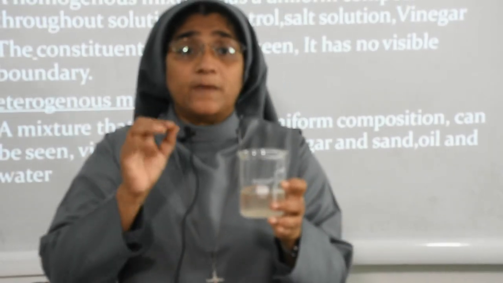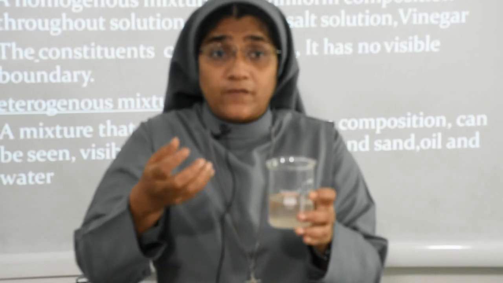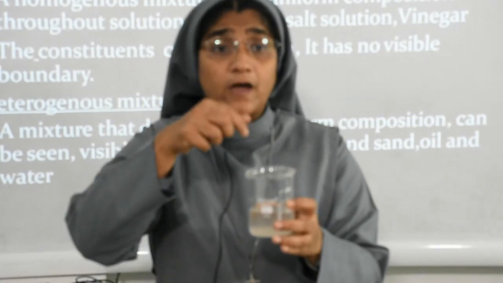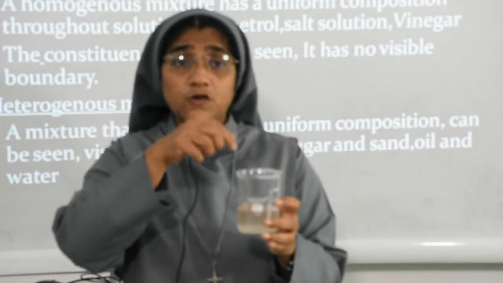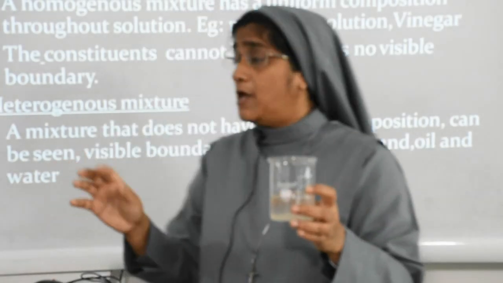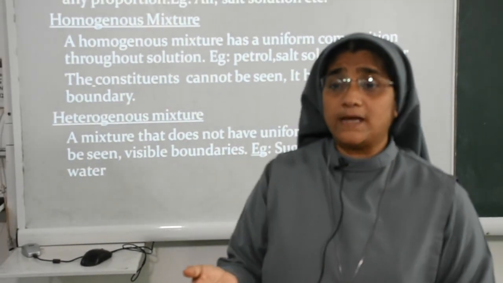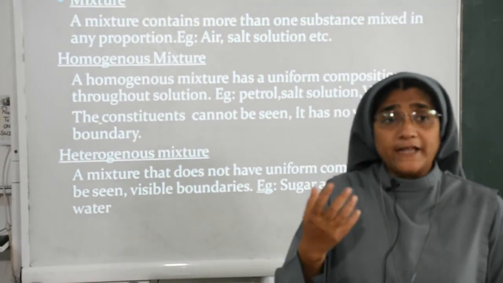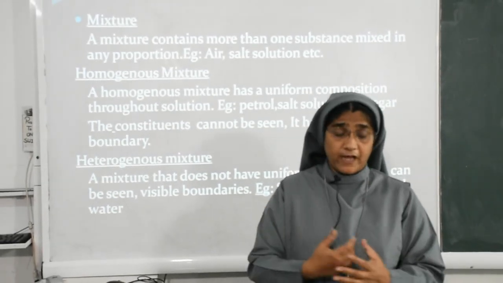Here it is not mentioned how much sugar we have to add in the beaker, not any definite proportion. We can add in any proportion. It doesn't matter how much we add. According to our desire, we add the sugar, like when we make tea.